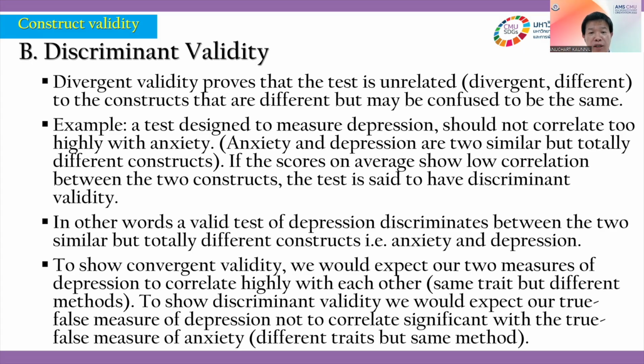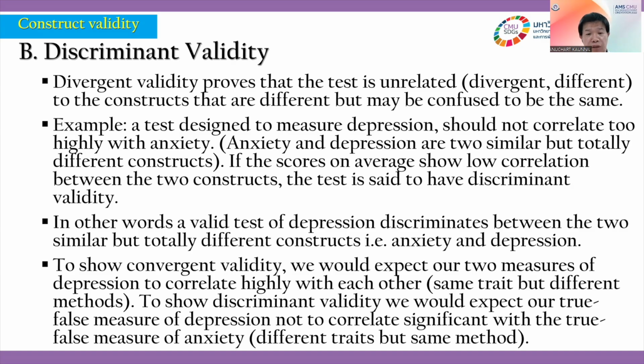To show convergent validity, we would expect two measures of depression to correlate highly with each other: same trait but different method. Sometimes they can use the same method. To show discriminant validity, we would expect true-false measurement. Could you remember that I mentioned true-false, because there might be a false error with the individual or the person? It means that it might be the method.